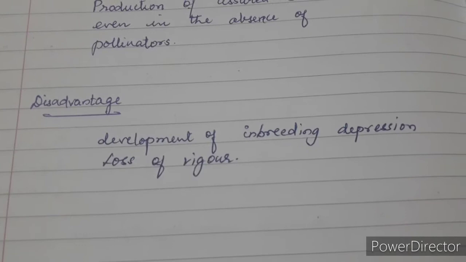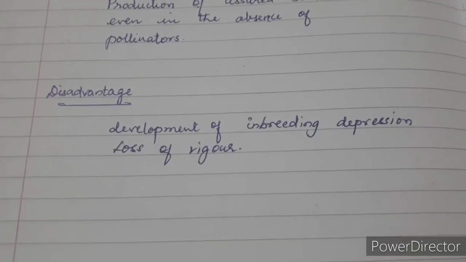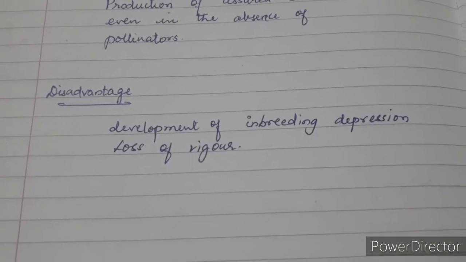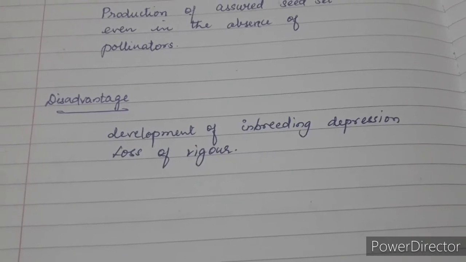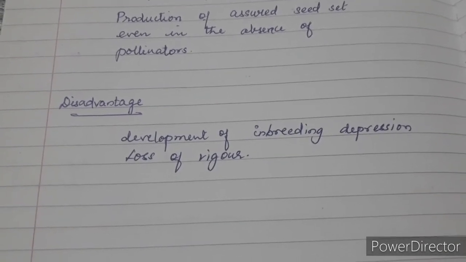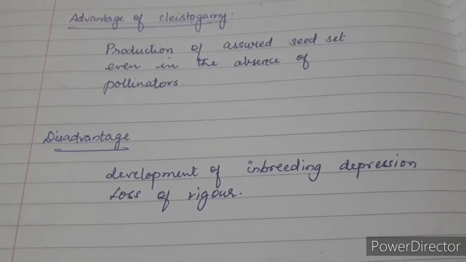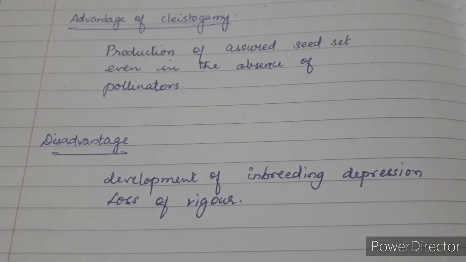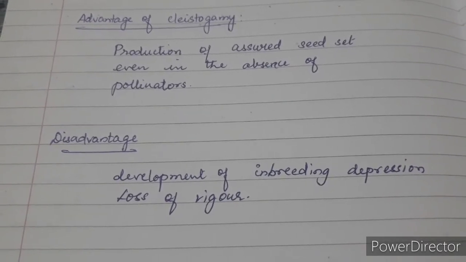Obviously, inbreeding depression happens, and inbreeding depression generally leads to loss of vigor. Vigor here refers to the ability of the plant to grow, withstand the various climatic conditions and having unique features. That ability starts to decrease gradually if the plant continuously undergoes self-pollination. So that is going to happen. It is a very important question both in terms of CBSE board exam as well as NEET exam. So remember what is the advantage and disadvantage. Advantage is production of assured seed set, and disadvantage is development of inbreeding depression and loss of vigor.